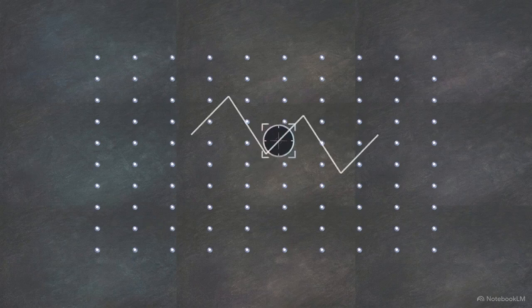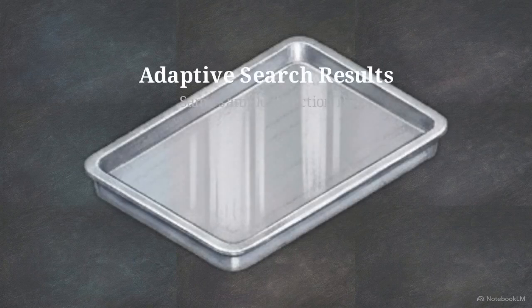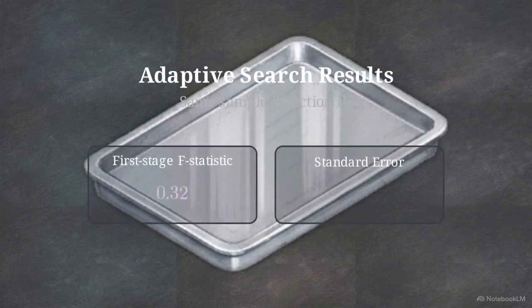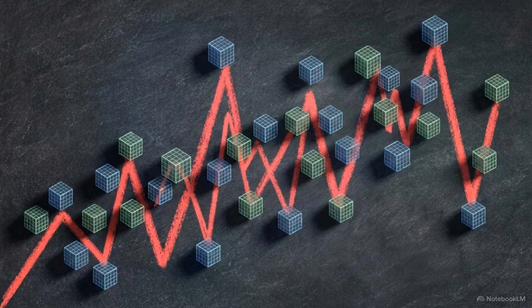We allow an algorithm to search a large dictionary of proximity interactions to find the mathematically strongest instrumental direction, and we evaluate it on the exact same search sample. The result is a massive same-sample first-stage F statistic of nearly 120, alongside tightly compressed standard errors. This is a mirage. Same-sample adaptive searching manufactures statistical certainty out of pure, overfitted noise.